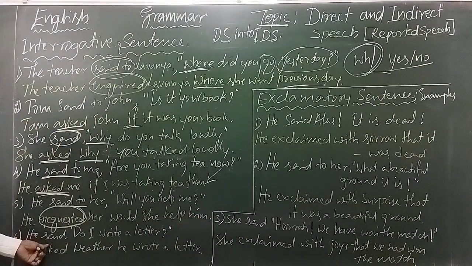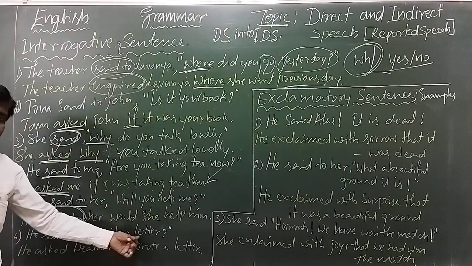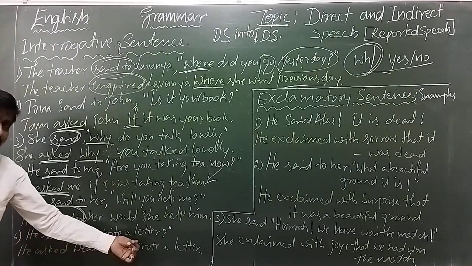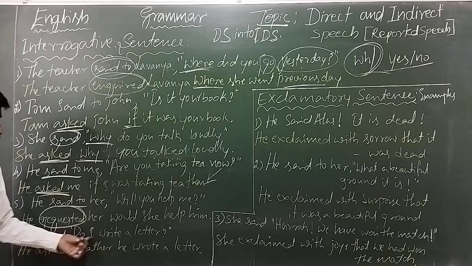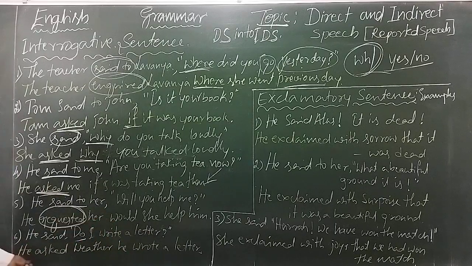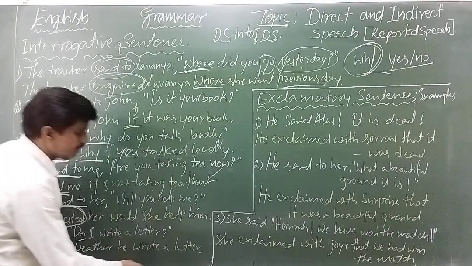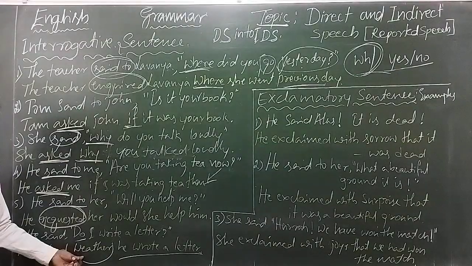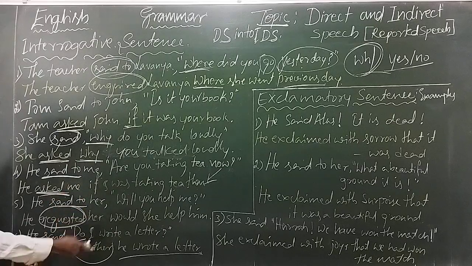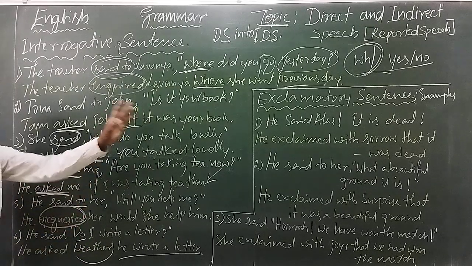He said, "Do I write a letter?" See, this is also a yes or no question. Do, did, does, can, could, may, might, shall, should, all are auxiliaries. He asked whether he wrote a letter. See there, I used here whether, and here I used if. If or whether, you can use any one in yes or no questions.